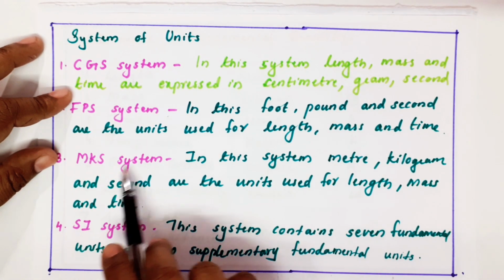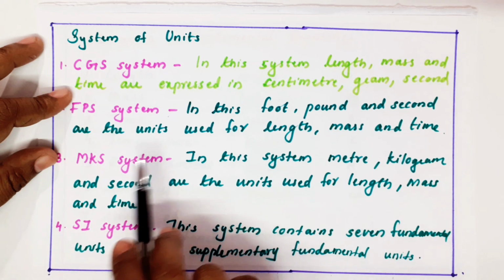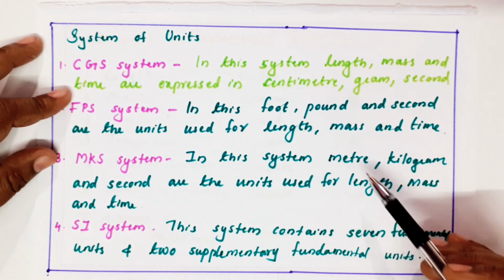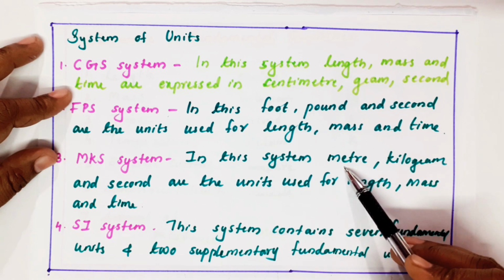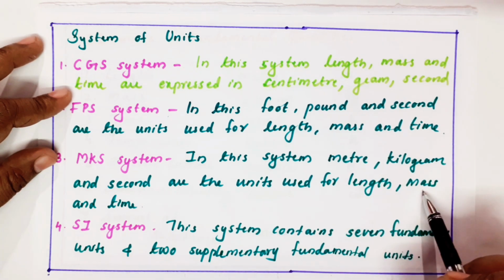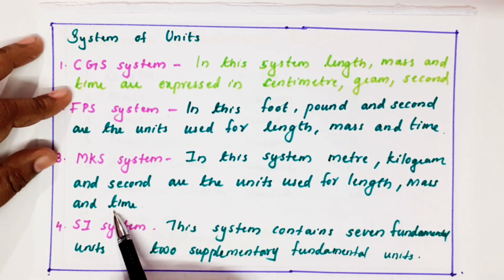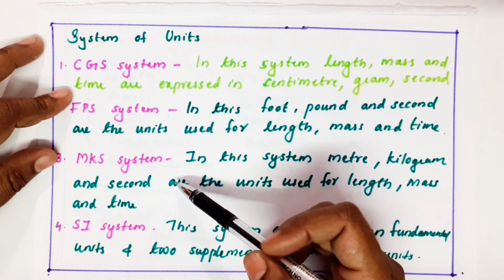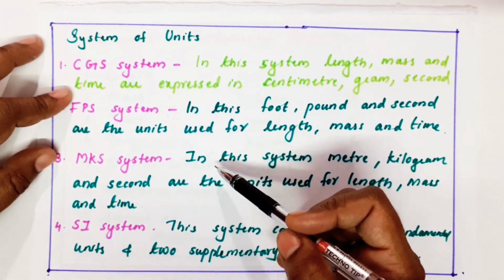Another one is called the MKS system. In this system, length is expressed in meter, mass in kilogram and time in second. So these are the three systems of units: CGS, FPS and MKS.